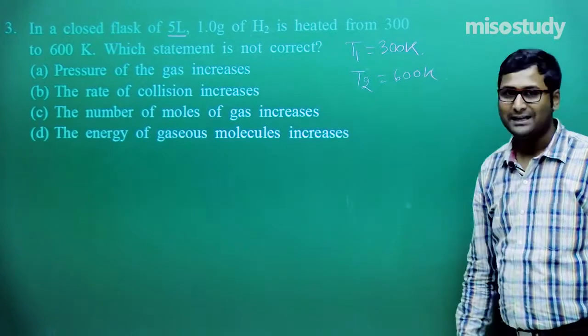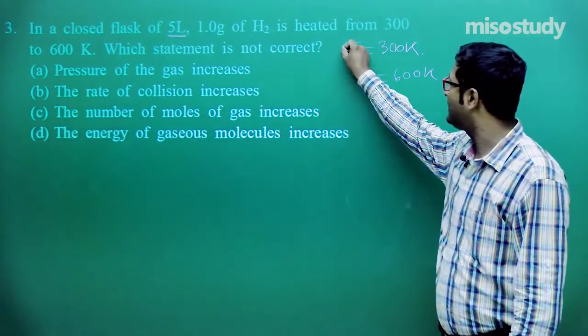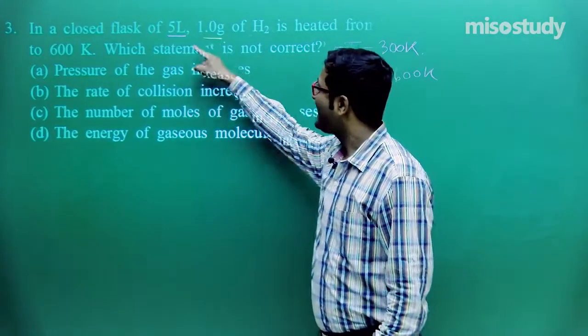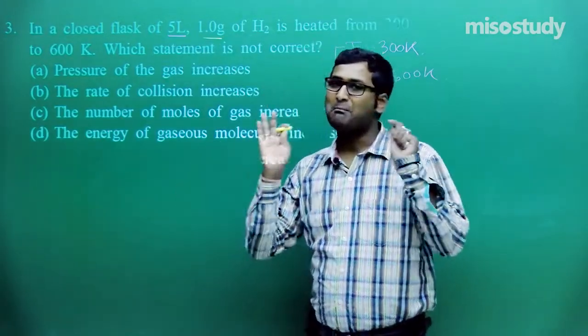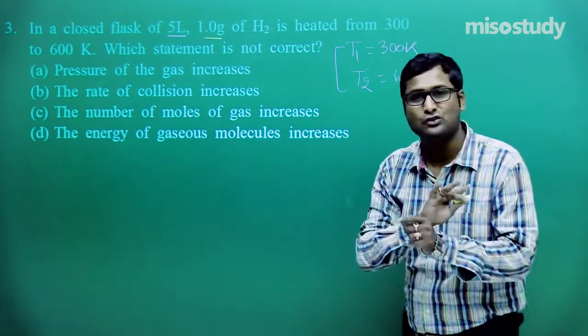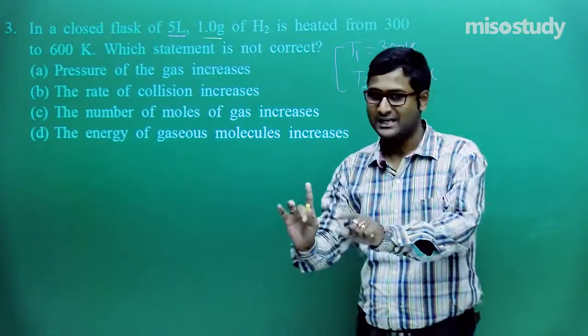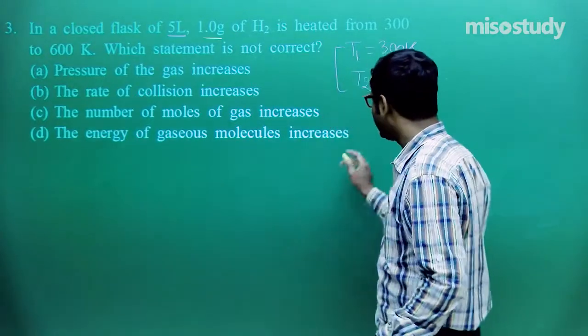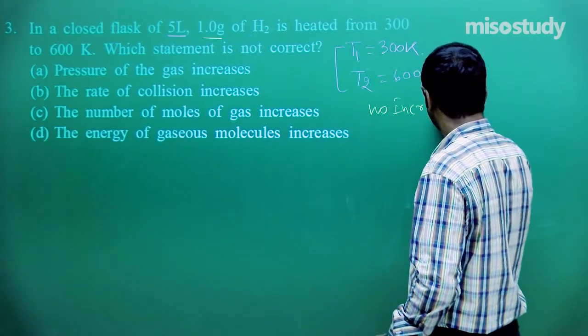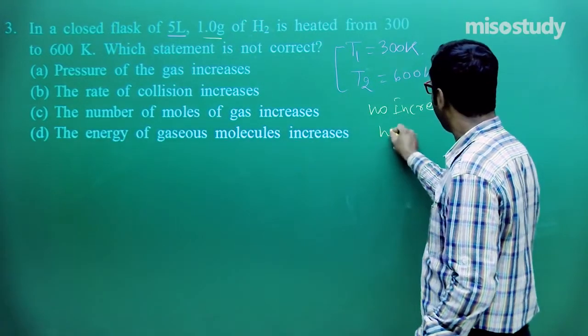Clear to you, friend? The temperature increases from T1 to T2, but mass and volume remain the same. If mass and volume remain the same, then definitely we know there is no increase in the number of moles. It is fixed. So in this case, there is no increase in the number of moles.